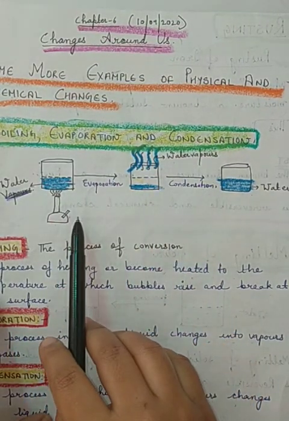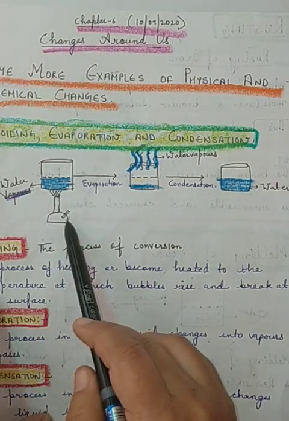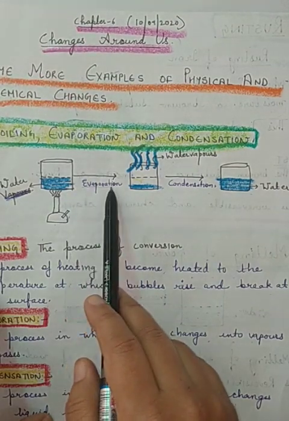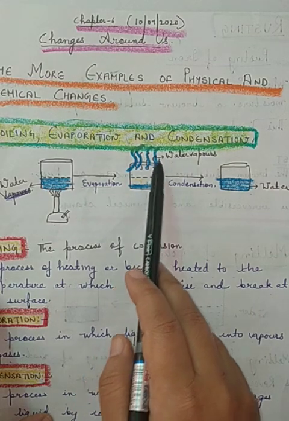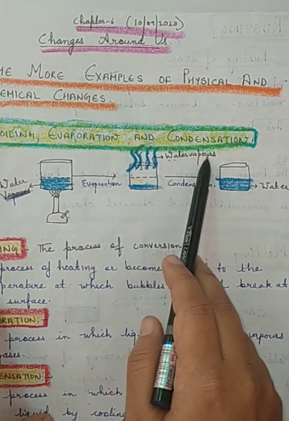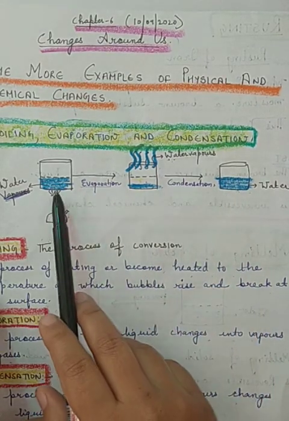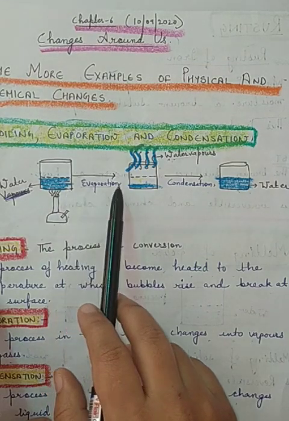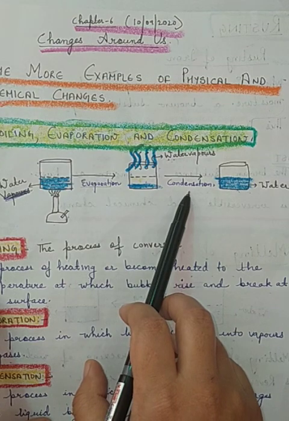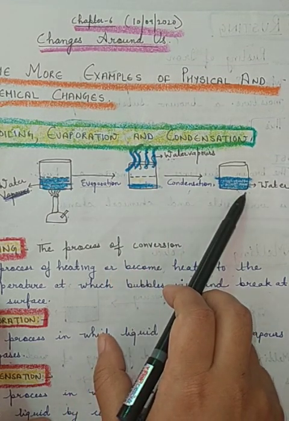So we will start this with the help of this diagram. If this is water and we are heating water, then due to the evaporation process, this water will change into water vapors, and when we cool this water vapor, it will change into water again. What does it mean? During the evaporation process water is changing into water vapors, and during the condensation process these water vapors are again changing into water by cooling.